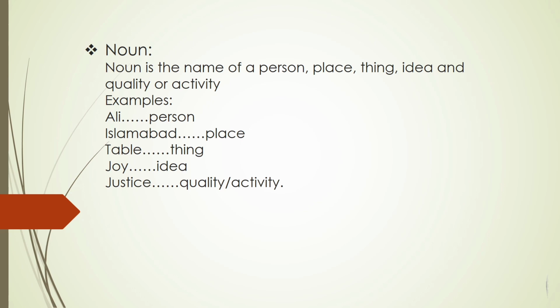So simply we can say a noun is a word that names something. Thing means anything that we can think of. Noun is an important part of speech in English. It could be used in a sentence as a subject, as a direct object, as an indirect object, as a subject complement, as an object complement, and as an adjective. So it is difficult to say much without using a noun.